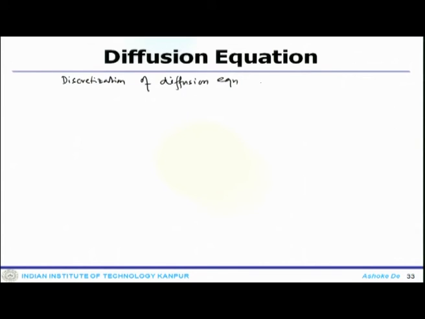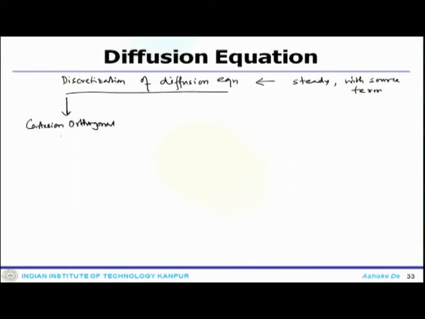We have considered the steady diffusion equation with source. The way we approached it, first we looked at the simplest system, that means first the Cartesian orthogonal system.